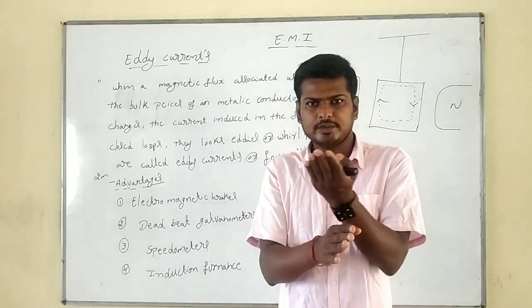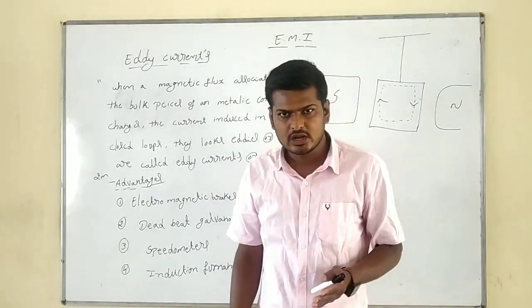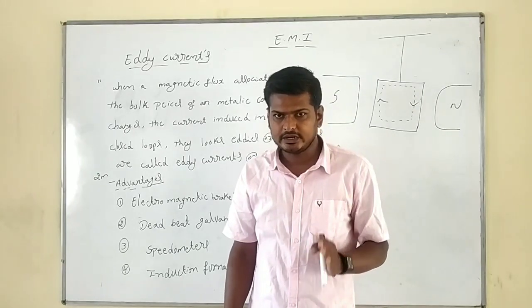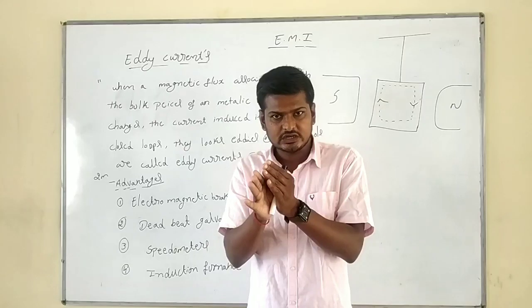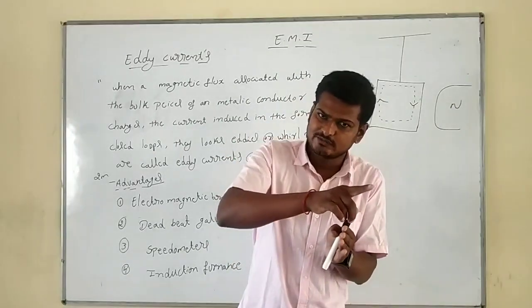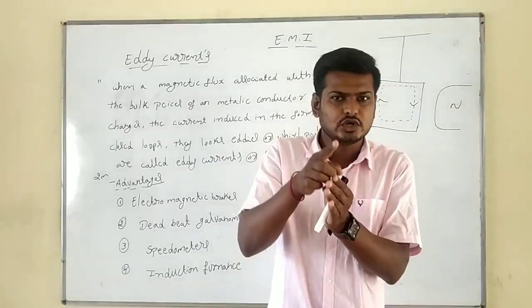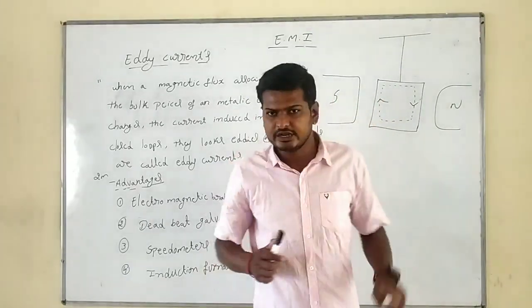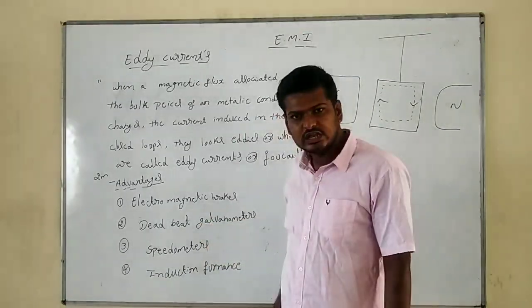When the coil is rotated, the pointer needle shows the deflection. When the current is switched off, the galvanometer comes to zero deflection. Now, why does the galvanometer needle come to zero deflection? That is because of what? Eddy currents. That one we are going to call a deadbeat galvanometer.